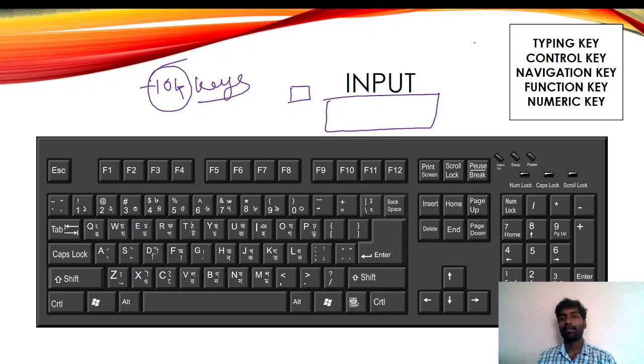If you look at this keyboard, we can tell the types of keys. Typing keys, first one. What is a typing key? This is it. All of this will come under typing keys. I will change the color.